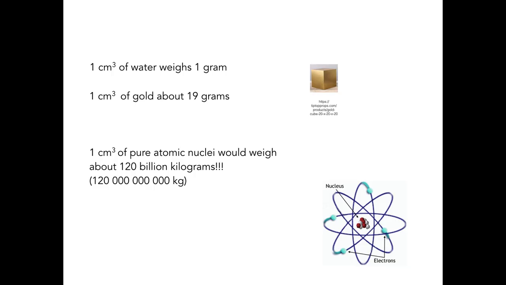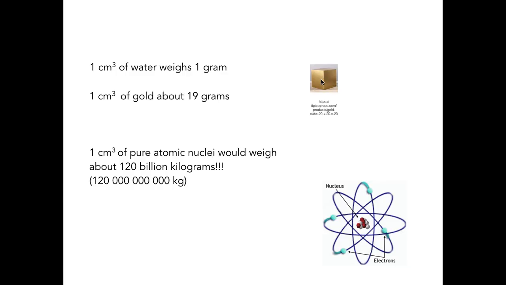So picture this. If you have a small cube with dimension 1 centimeter by 1 centimeter by 1 centimeter, that cube will have a volume of 1 cubic centimeter. If this cube is made up of pure water, it will have a mass of 1 gram. Okay?